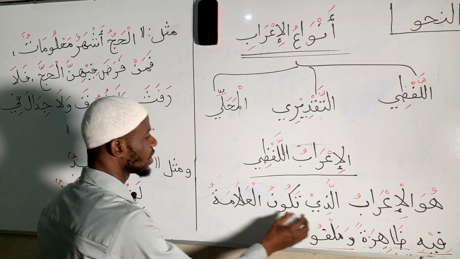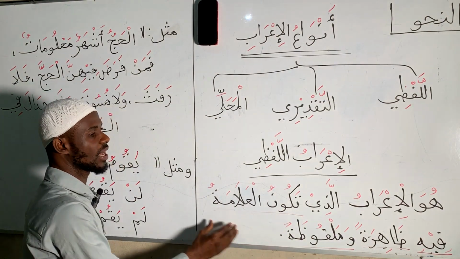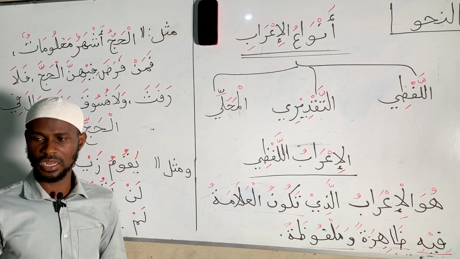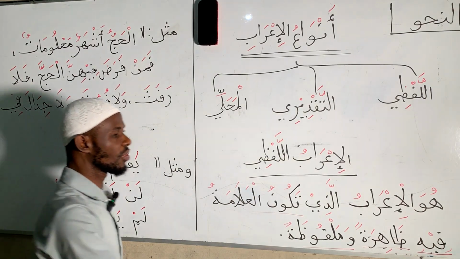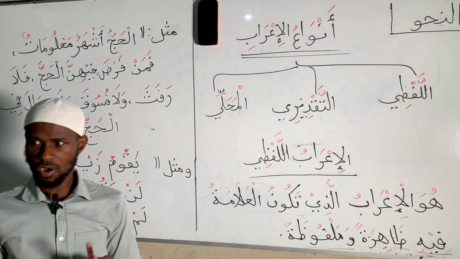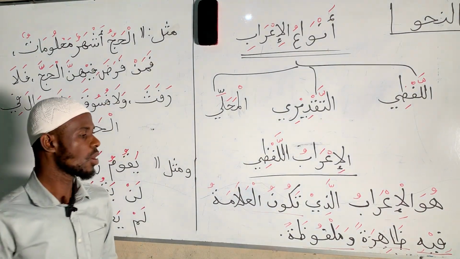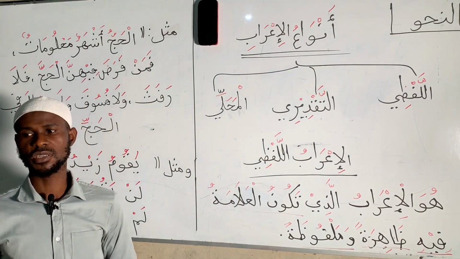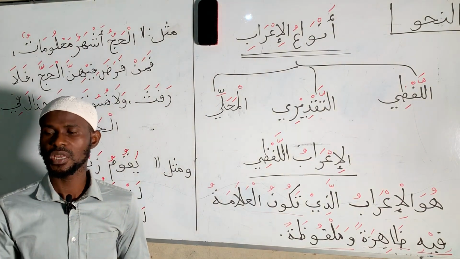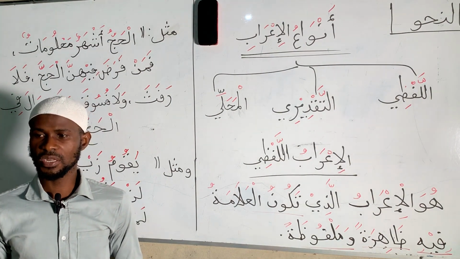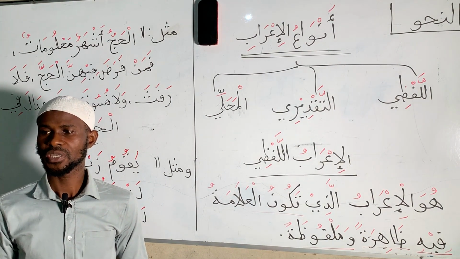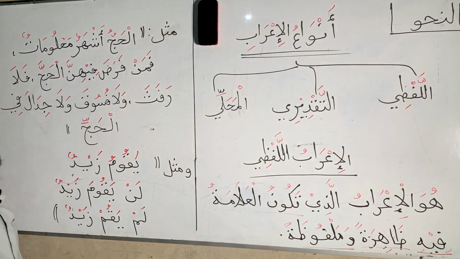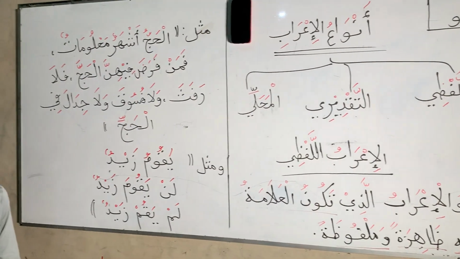So alladhi takunu al-alamatu fihi: the sign on the last letter of a word is zahiratan, glaring, showing, wa malfuzatan, and we are able to pronounce it. We are seeing it, and when we pronounce it, we say dan, din, or dun. So let's have an example.